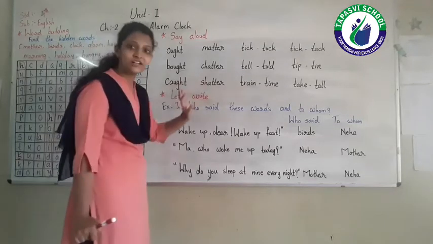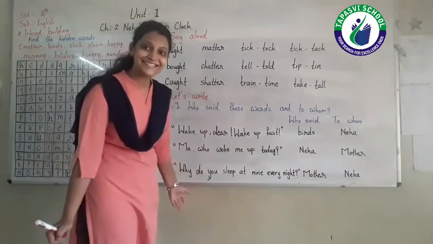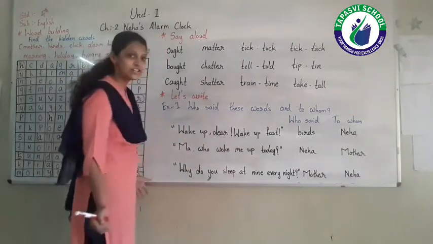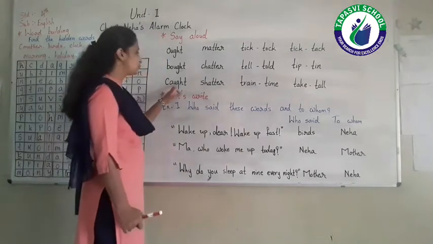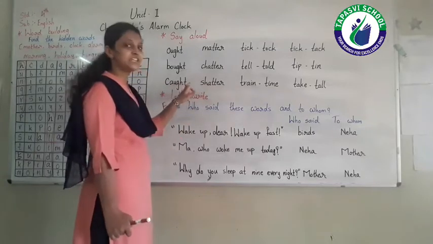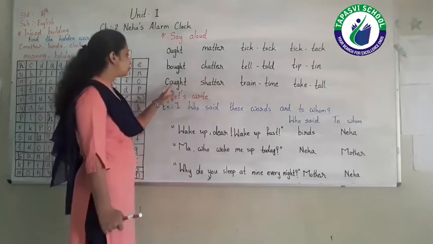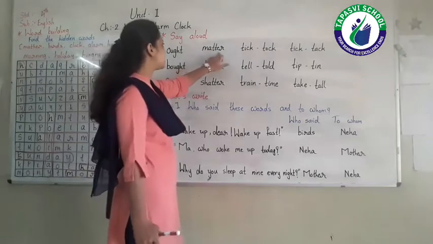Next one, C-A-U-G-H-T, caught. What do you mean by caught? Caught ये किसका पास्ट फॉर्म है? कैच. कैच का पास्ट फॉर्म है caught. कैच मतलब पकड़ना. C-A-U-G-H-T, caught. Next spelling, matter.